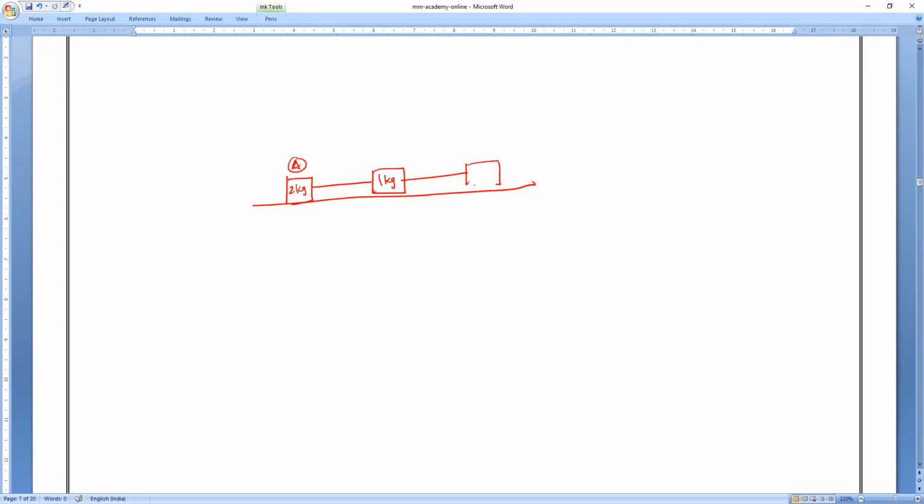Attach it to the next body, which has a 3 kg mass. So this is B and this is C body. And the applied force is F equals 6 newtons. Then find the acceleration. That is the question. So please, all of you try this question.